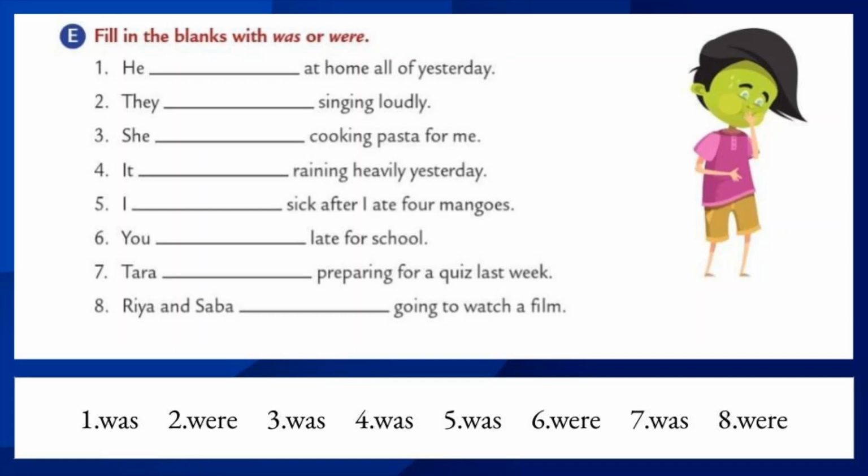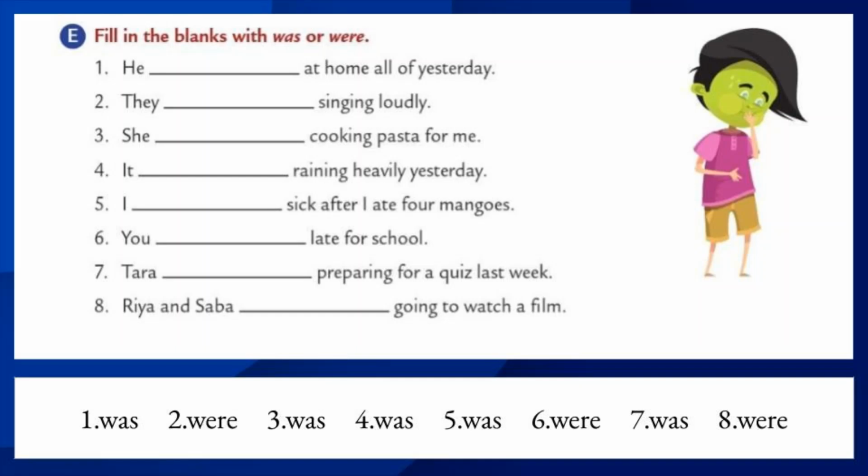Let's move to the second one. They dash singing loudly. So what is the subject? The subject is they. They means more than one. Okay. So which verb is used for the second one? Was or were? Yes, were. The correct answer is were, because were is used as plural verb. They were singing loudly.